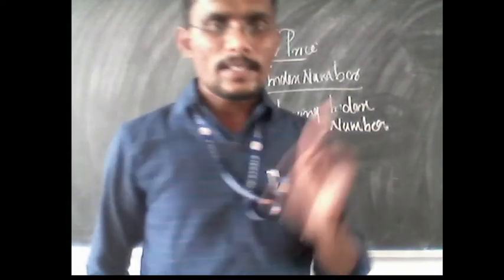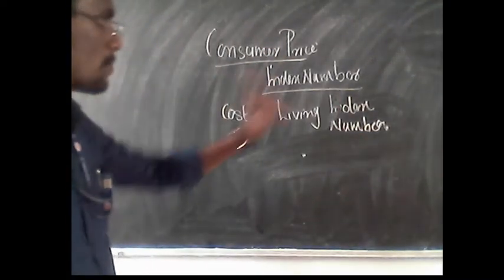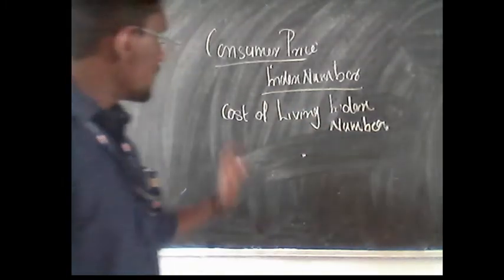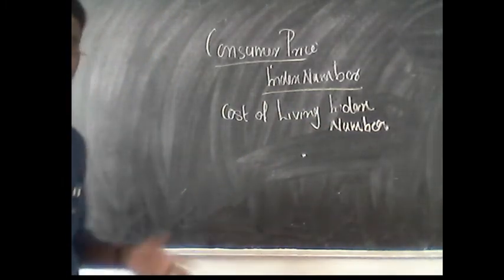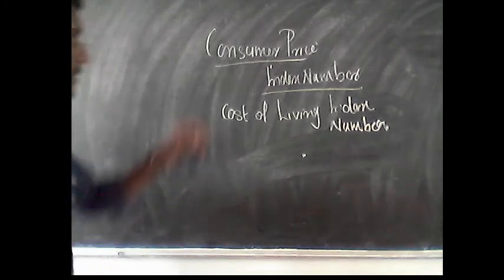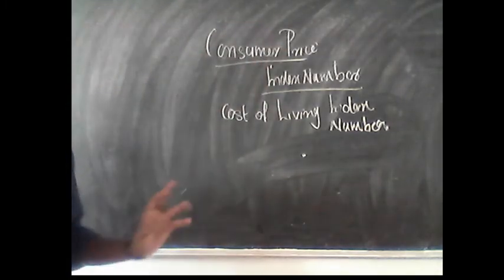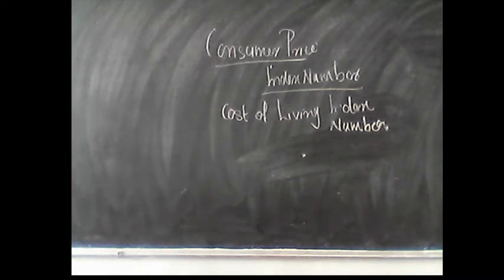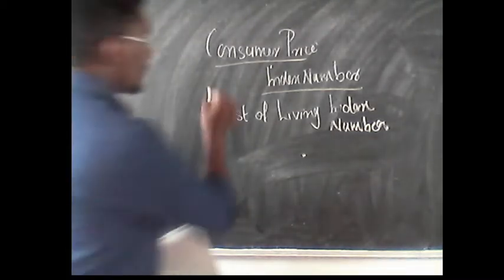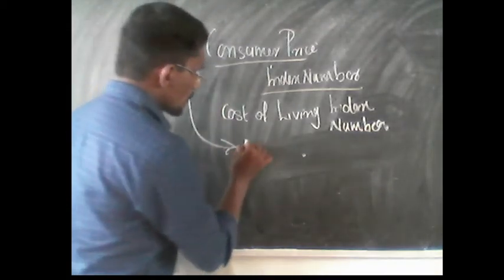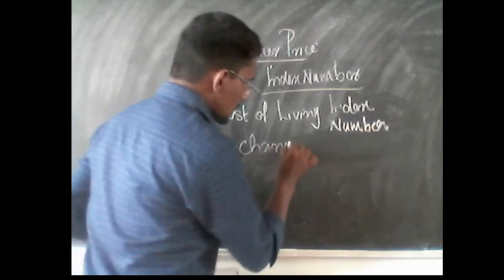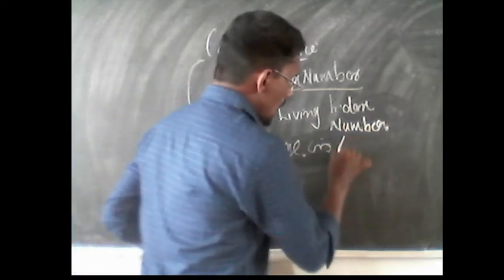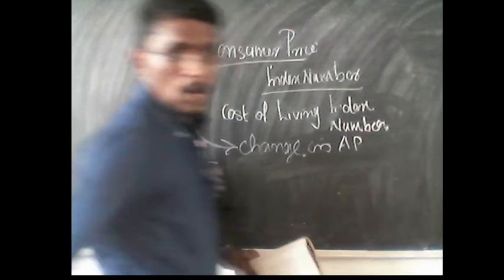Next, we can discuss the consumer price index number, otherwise known as the cost of living index number. This consumer price index number shows the average change in prices paid by the consumer. It shows the change in the average price paid by